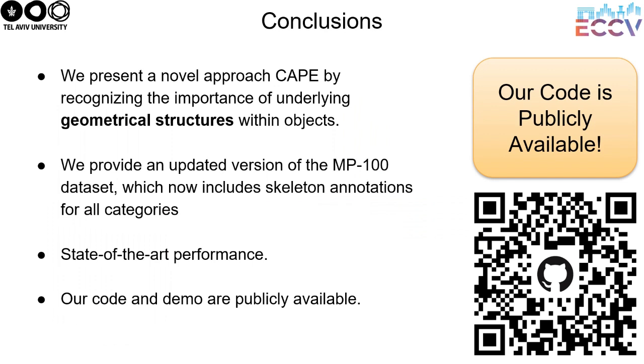To conclude, we introduce a novel approach for category-agnostic pose estimation by representing input key points as graphs. This method takes advantage of the important geometrical structure within objects. Additionally, we've provided an updated version of the MP100 dataset, now featuring skeleton annotation for all skeletons. Our code is publicly available.